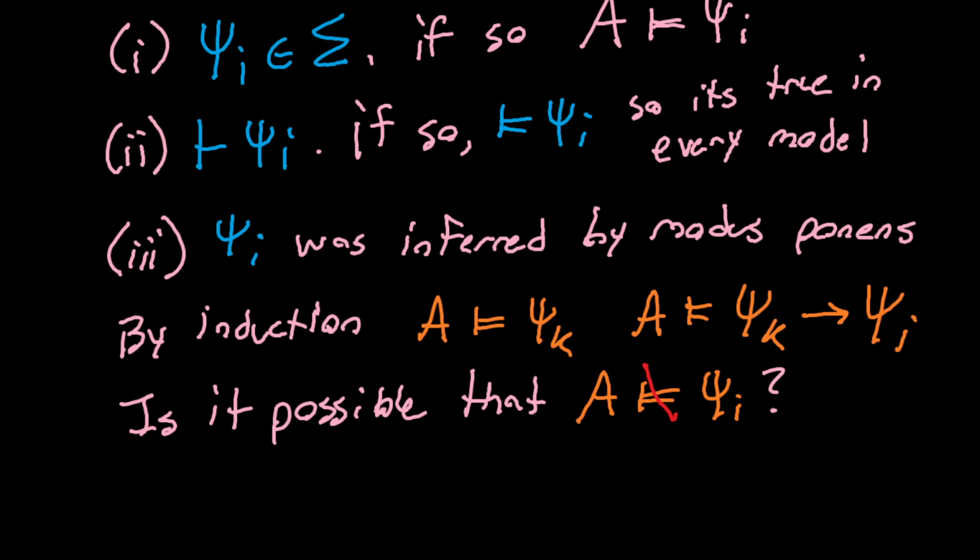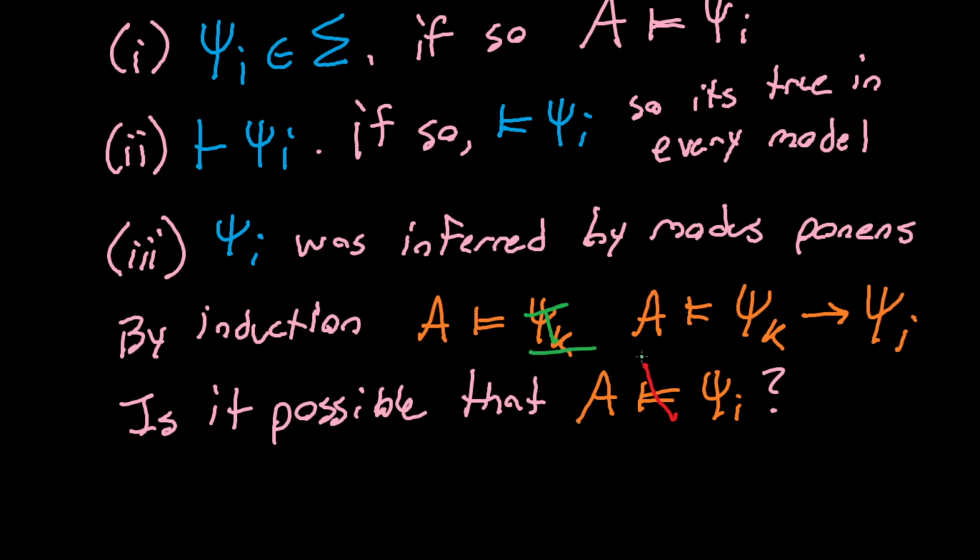We proved, I think in the original completeness theorem, that A models any statement exactly when the value of that statement is true on the assignment that A gives us.